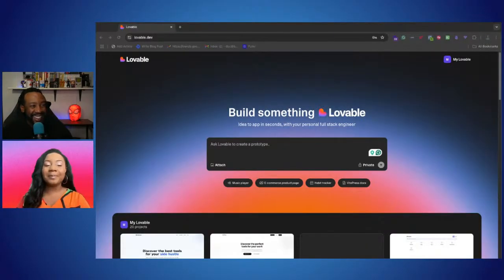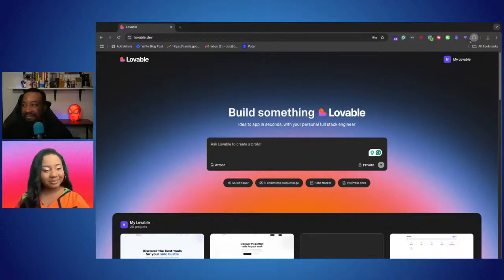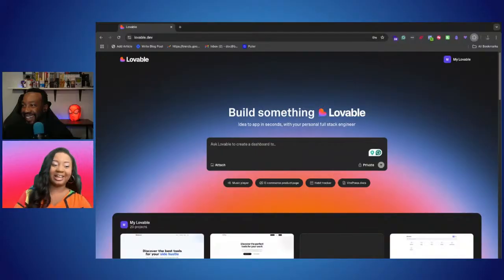Yeah, of course. So, my name is Talisha, and I am currently the community lead at Lovable. So, I manage our community and I give demos and I talk to a lot of cool people. But before that, I was just a community member. I built a Chrome extension called Lovify that helped people use Lovable better, especially with debugging. The Lovable team saw it and they were like, "Oh my gosh, would you like to come work at Lovable?" And I was like, "Oh my gosh, yes."